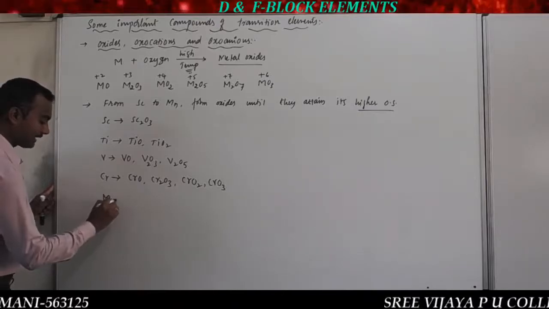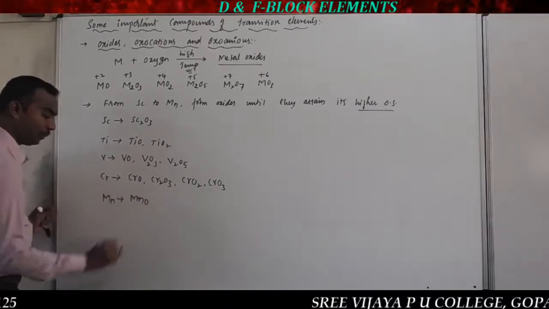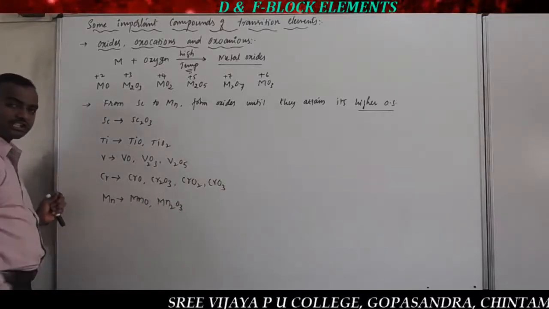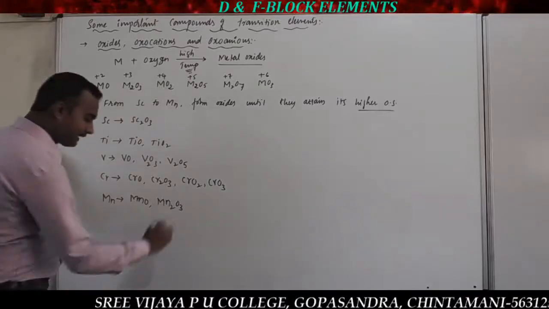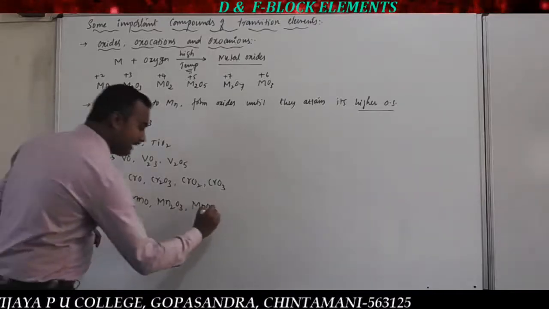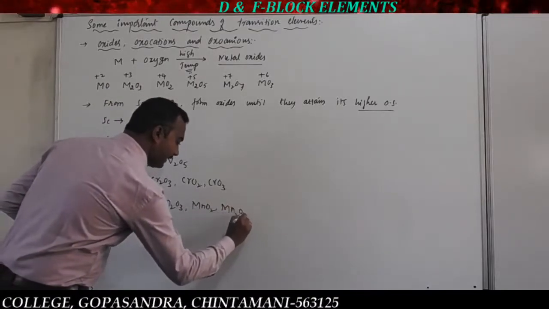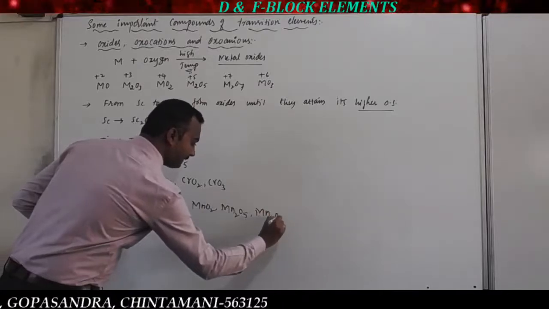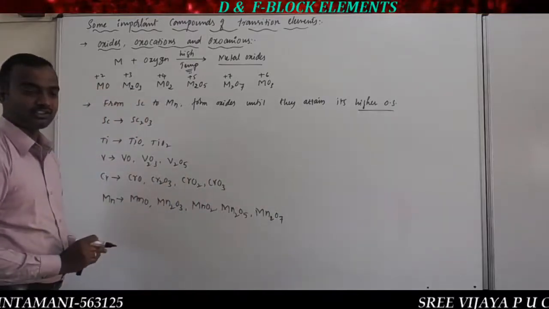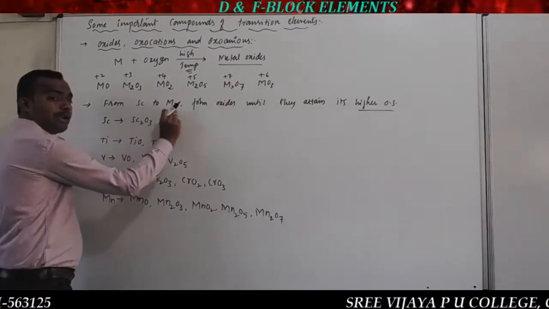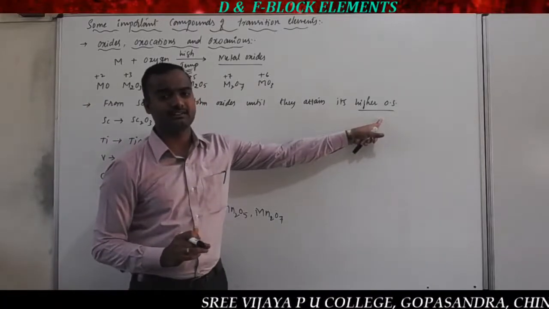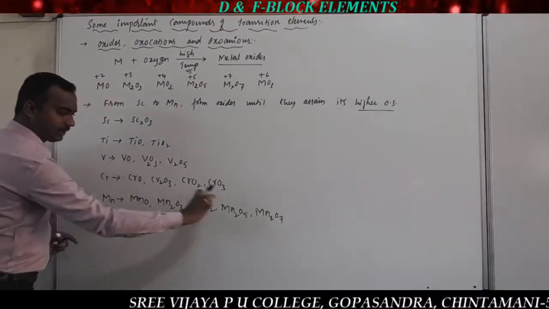And one more is manganese, which can form the oxides MnO, Mn2O3, MnO2, Mn2O5, and Mn2O7. In MnO, the oxidation state of manganese is +2. In Mn2O3, it is +3, and in MnO2, when you calculate, you will get +4. In Mn2O5 you will get +5, and in Mn2O7 you will get +7. So what I am saying is, from scandium to manganese, they form different oxides until their highest oxidation state is attained.